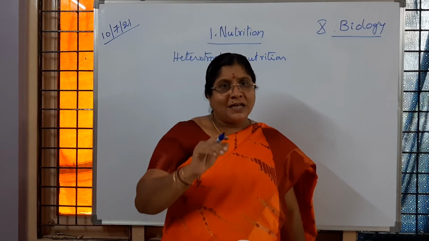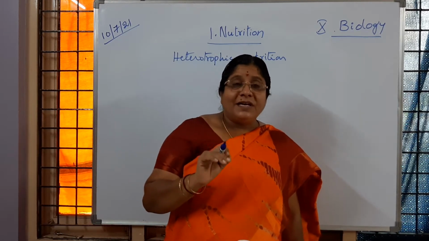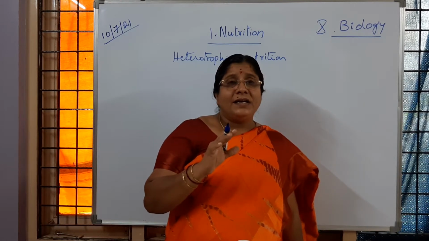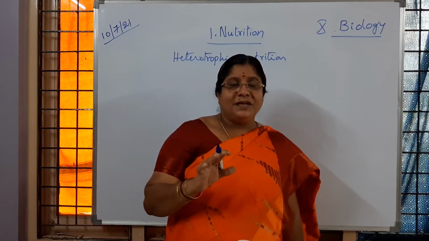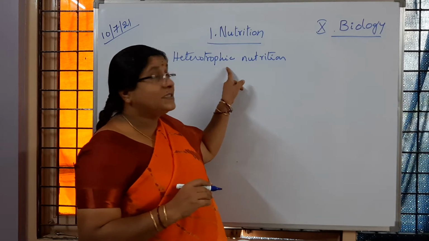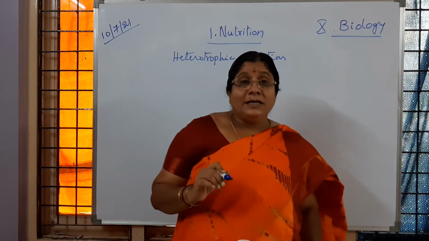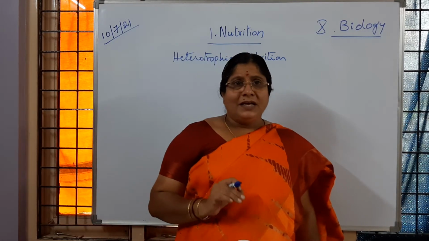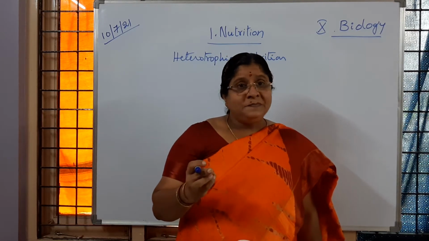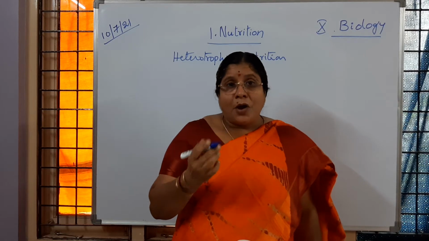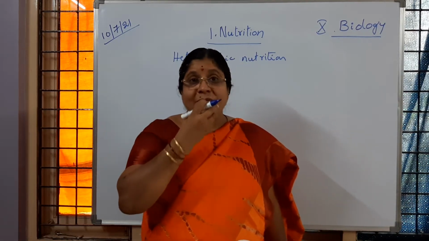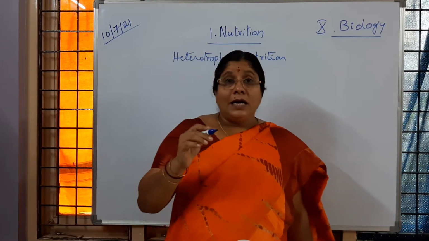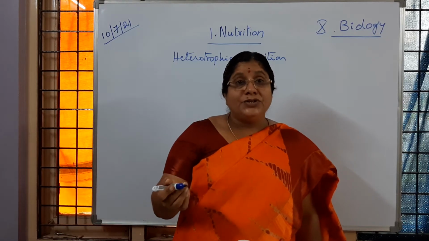You will be wondering about that, but we will learn it later. Whatever it may be, the different organisms which we are observing, which come under heterotrophs, follow different strategies for collecting the food. It depends on the availability of food, the body parts, especially mouth parts, or the type of food they consume.